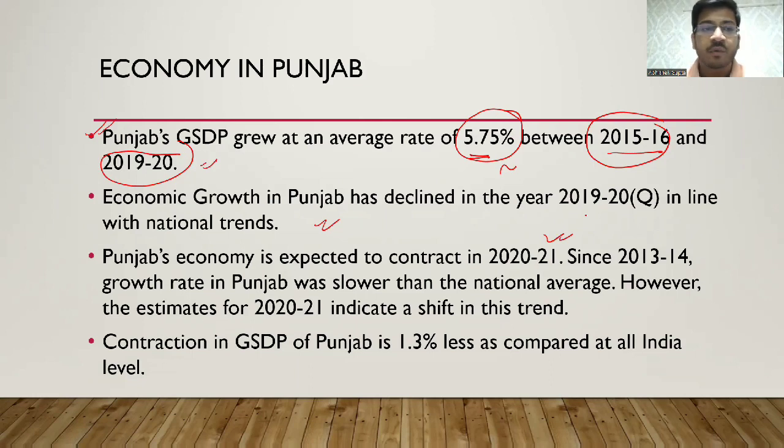Since 2013-14, growth rate in Punjab was slower than the national average, but 2020-21 में एक shift आया है इस trend में. Now the trend is shifting. So there is a contraction of Punjab GSDP. It is basically 1.3% less than compared to the all India level. So the contraction is actually less than all India in Punjab.